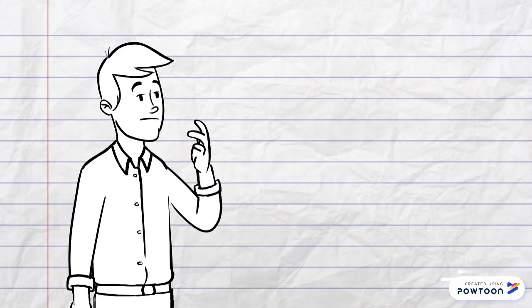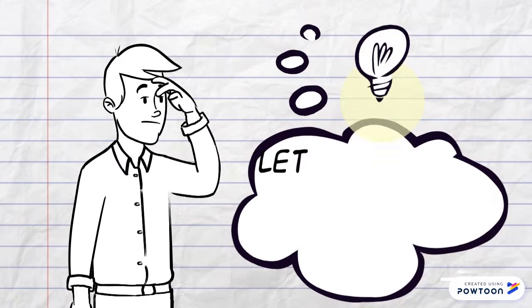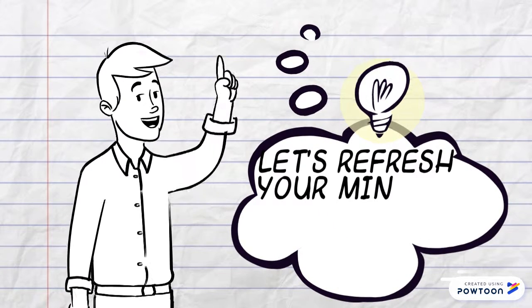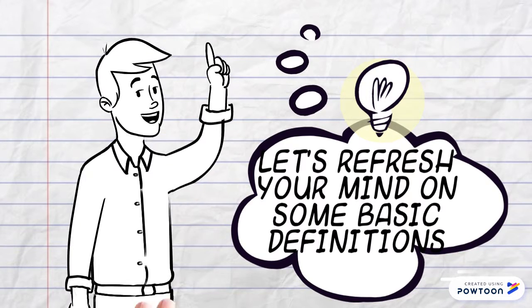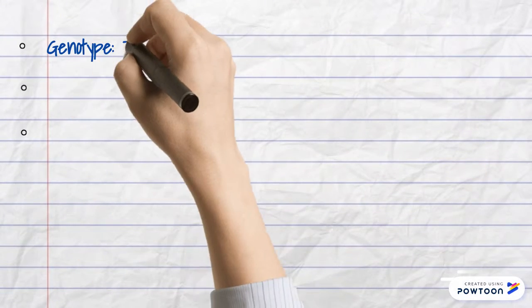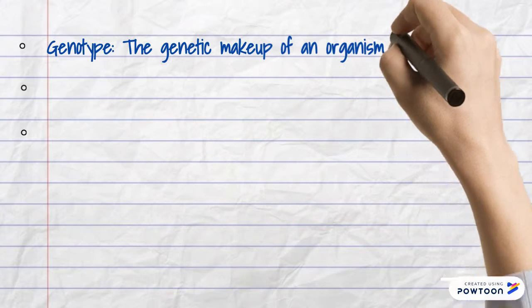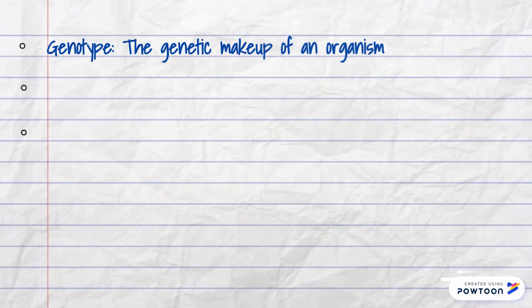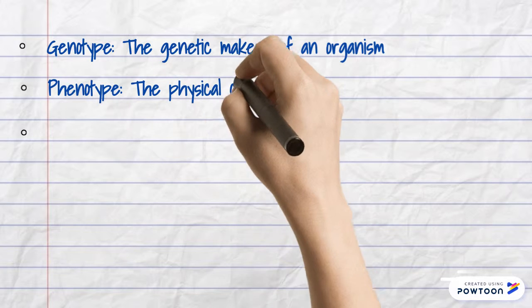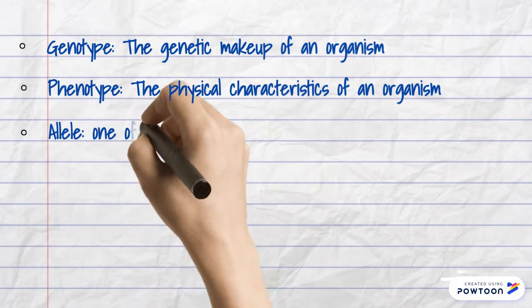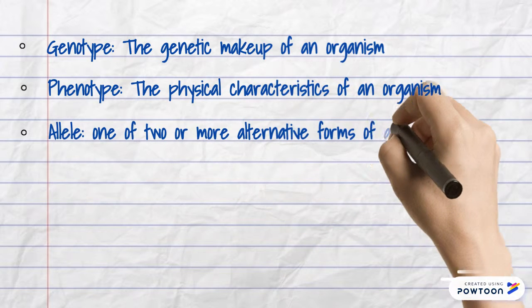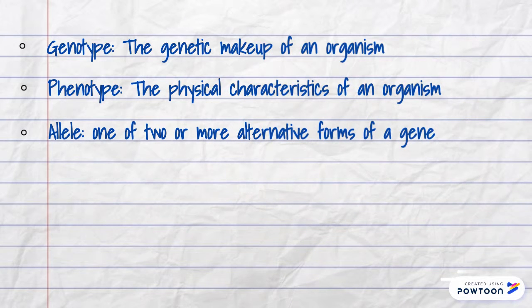Let's refresh your mind on some basic definitions. Genotype, the genetic makeup of an organism. Phenotype, the physical characteristics of an organism. Allele, one of 2 or more alternative forms of a gene.